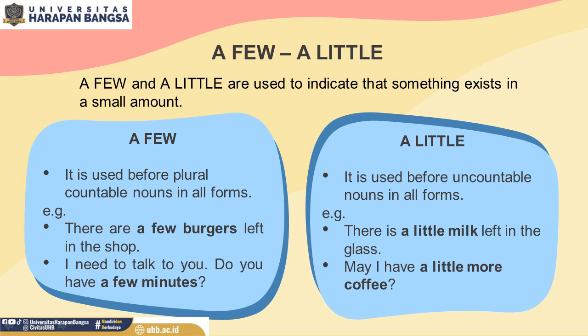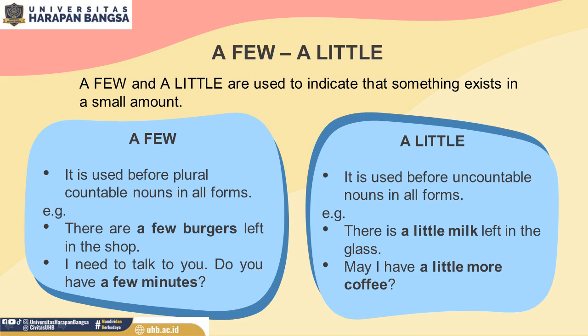For example, there are a few burgers left in the shop. The word burgers is plural countable nouns. This sentence means that the burgers are only in a small amount in the shop. Then you have to use the quantifier a few. Next example, I need to talk to you. Do you have a few minutes? The word minutes is plural countable nouns. Here you are asking someone about a small amount of minutes. Then you have to use the quantifier few.